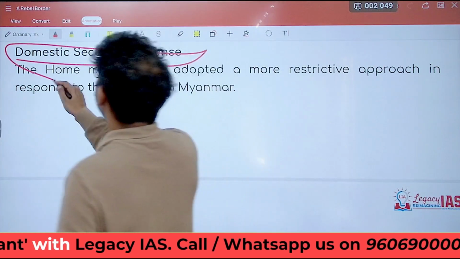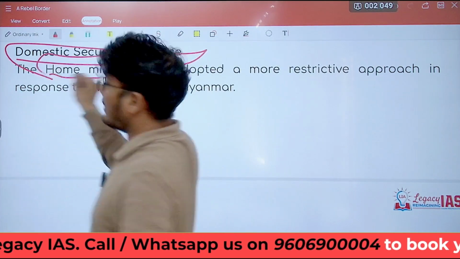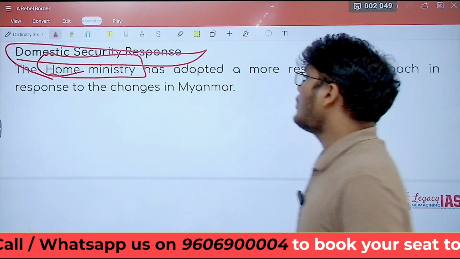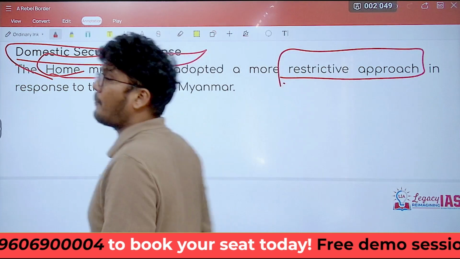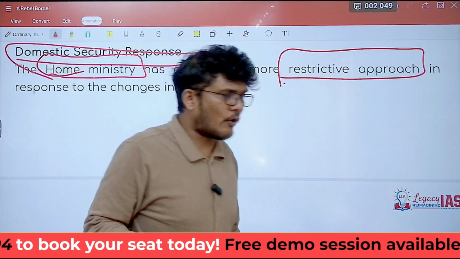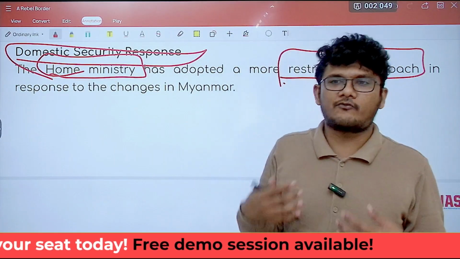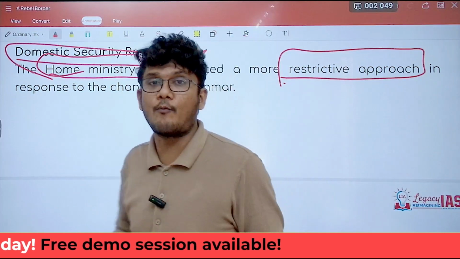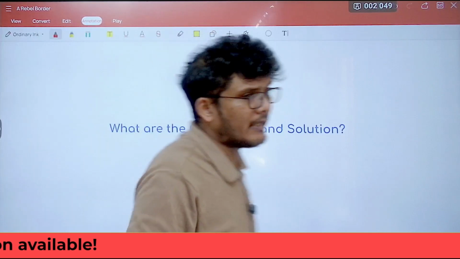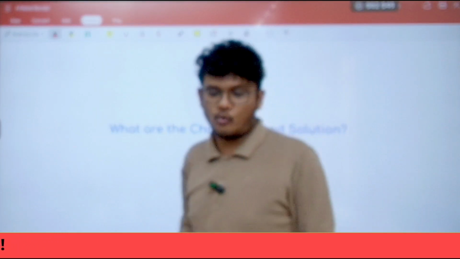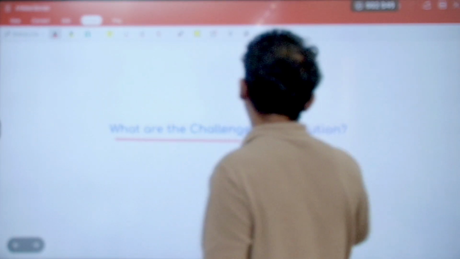So the Home Ministry, which deals especially with internal security, because free movement is also there, the Home Ministry and other ministries have adopted a more restrictive approach. And presently also India might move ahead with a more restrictive, conservative approach, wherein India would rather create a physical border. But this article says that it may not be right to do that. So what are the challenges and the solution for India?